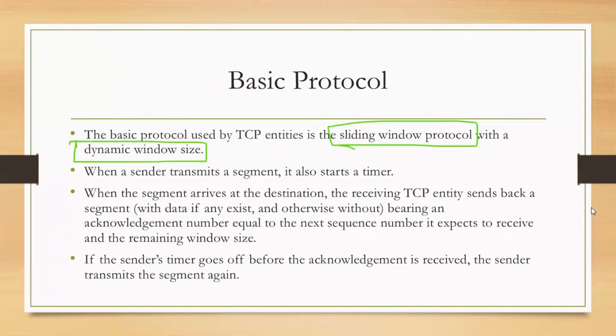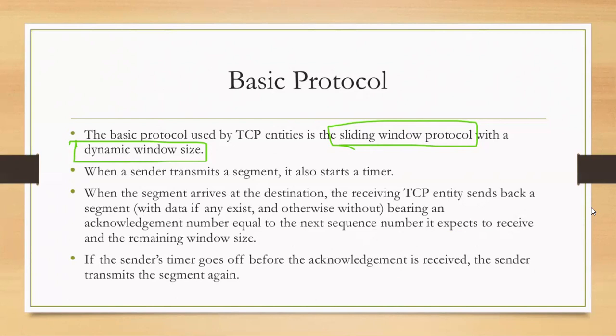To implement flow control and congestion control, the window size is kept dynamic, so that if the receiver wants to slow down the sending rate, it can inform the sender, and then the sender will accordingly adjust the window size. So the protocol is like this.